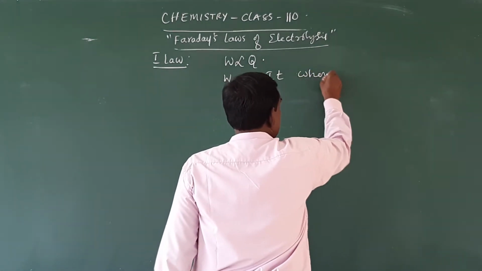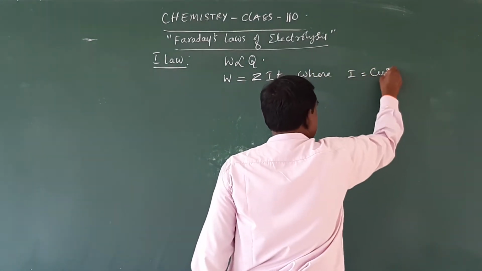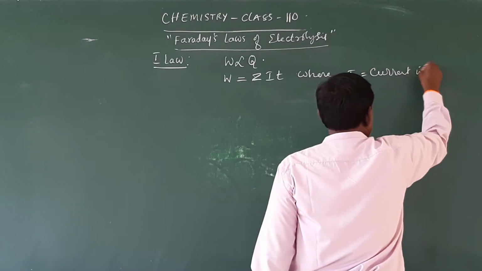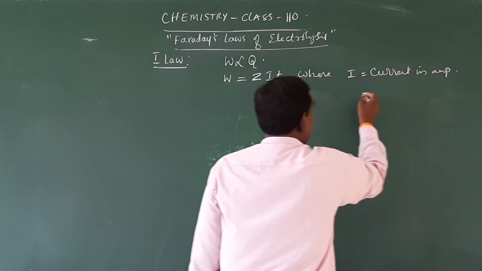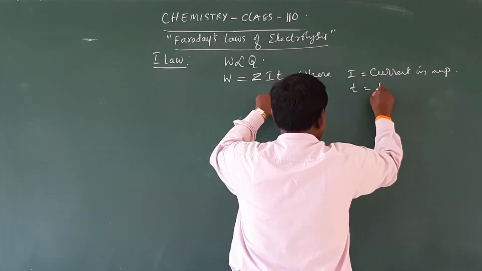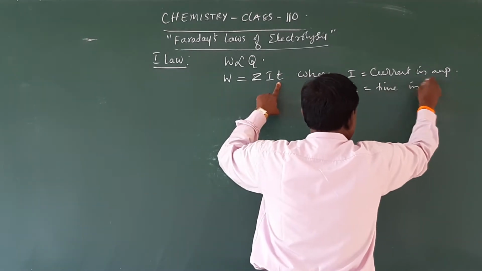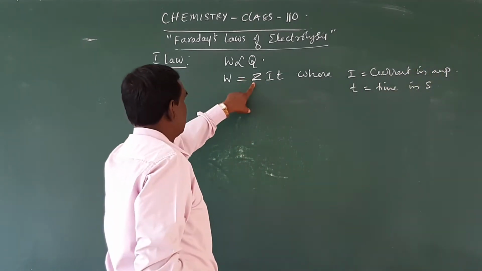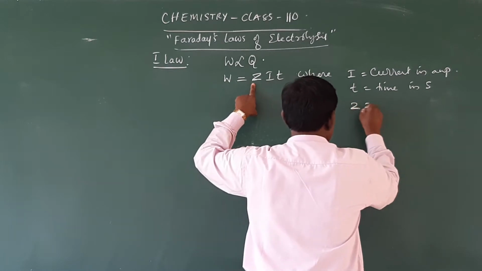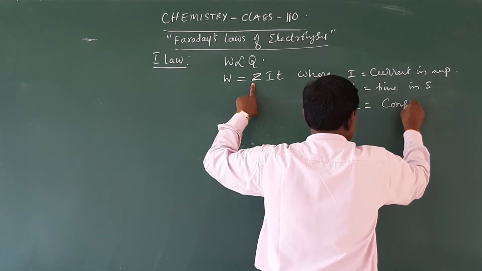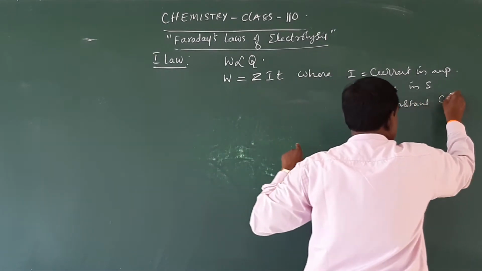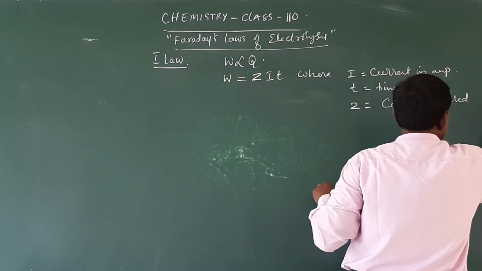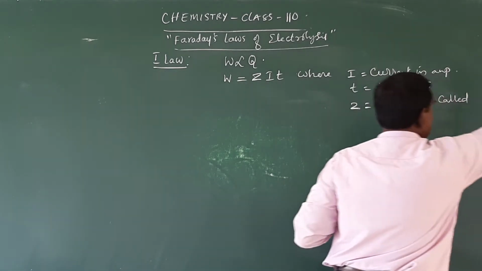Where I is the current in amperes, T is the time in seconds, and Z is a constant called the electrochemical equivalent.